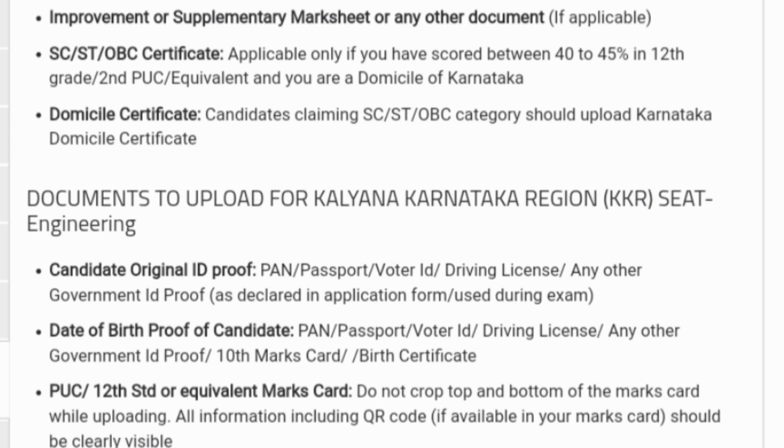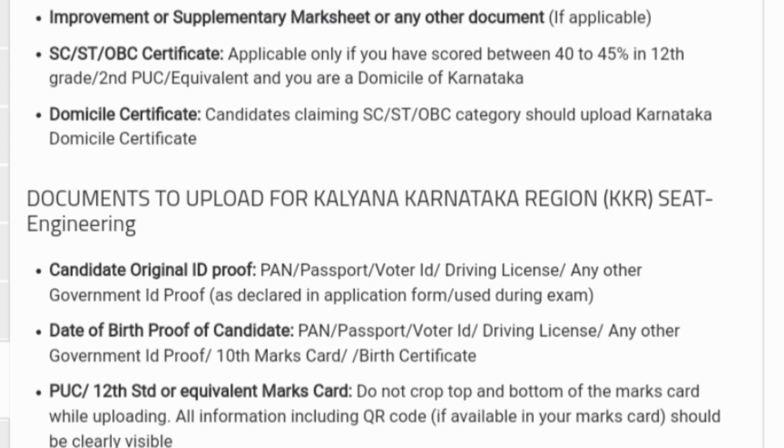It is just for making up your qualifying criteria, which is class 12th marks. Since you have got less, they are asking you to upload the SC/ST OBC certificate because you are exempted from a particular percentage of marks. So this is only qualifying criteria, but there is no reservation for SC/ST OBC as such. So that was the document set for general merit category students.